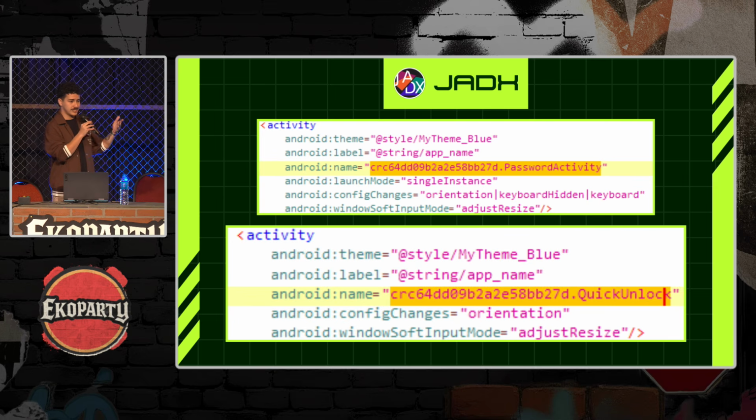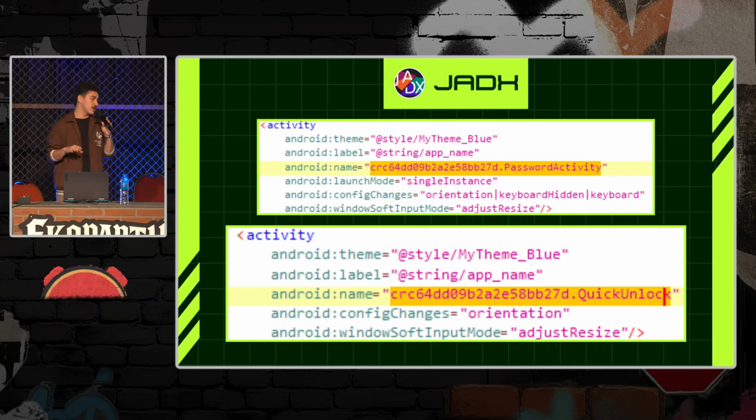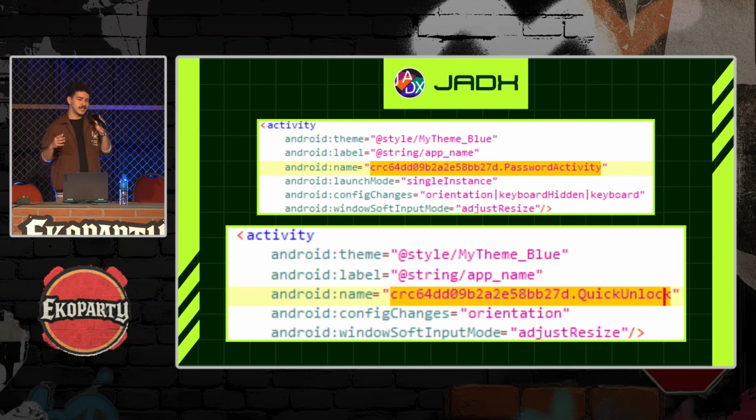And then if it's the correct password, it unlocks the database containing all the passwords that are being stored there. And there's also this activity called Quick Unlock. Quick Unlock is a feature present on KeePass2Android that allows a user to unlock the database without submitting the entire password, only by submitting the last three characters of his password.